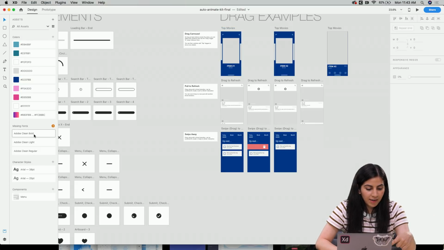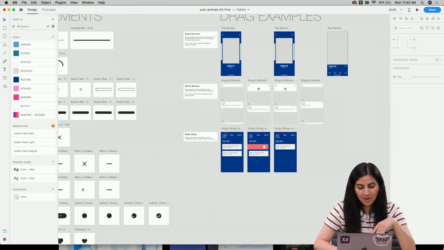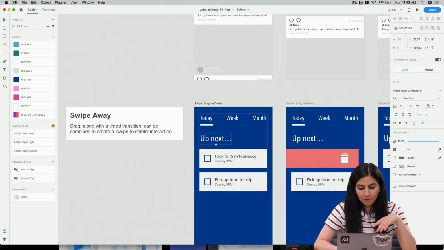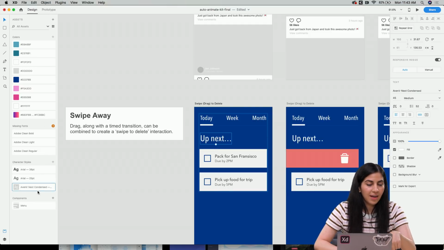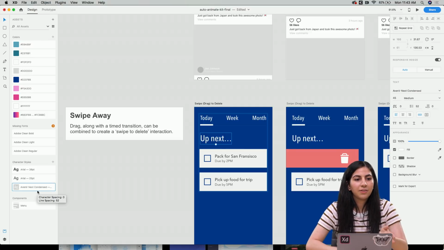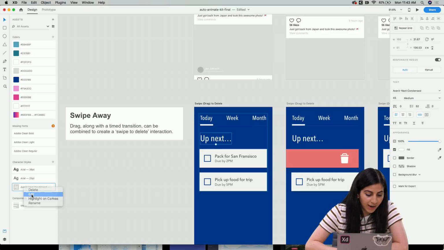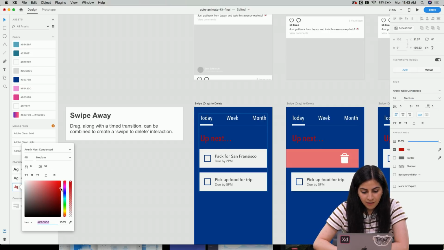And then you can add your character styles. These are just missing fonts that I don't have. If you have a really cool font that you're using right here and you want to add it to the character styles, you can add it here, and the same thing with the colors. If you want to change your character styles at any point, you can do that by right clicking and then edit. You can change the color, the font weight. You can change all that right here.